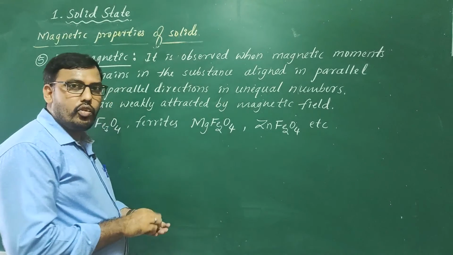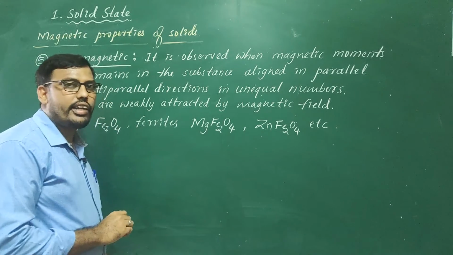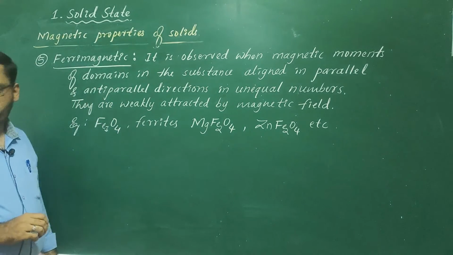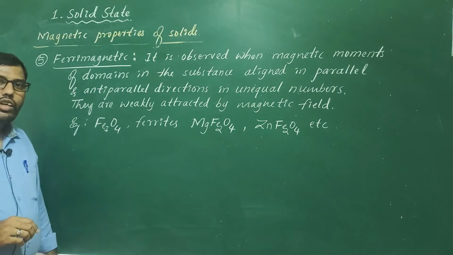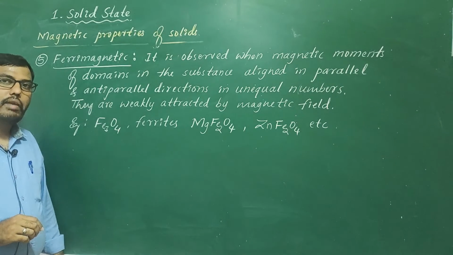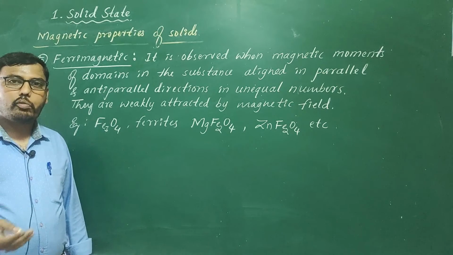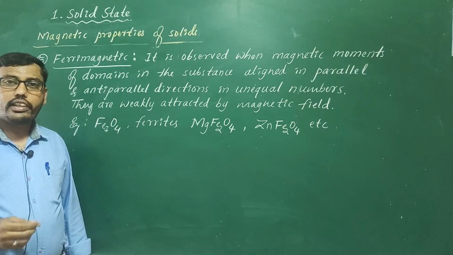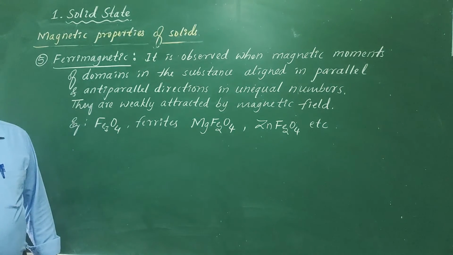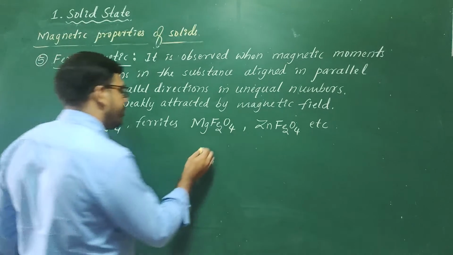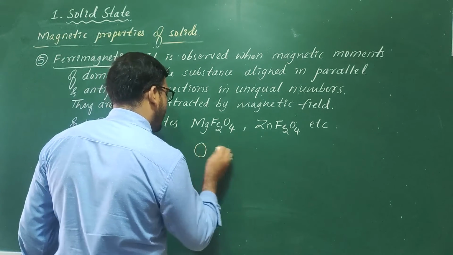Now coming to what is the direction of alignment of domains in this case. So see here, once again parallel and anti-parallel direction of magnetic moment of domains is present, but they are in unequal number. So the alignment is like this.